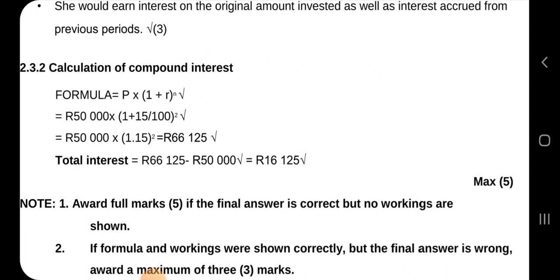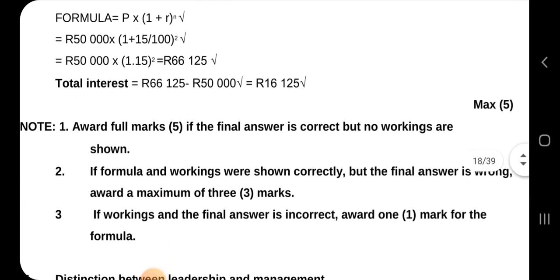Now they want you to calculate total interest earned. You take the final amount, which is 66,125, subtract the original amount. So which means she got interest of 16,125. So when they are looking for interest earned, you look for A. After getting how much she will earn after 2 years, the total amount, including the original investment, you then subtract the amount that she started with, and then you will get how much interest she earned.